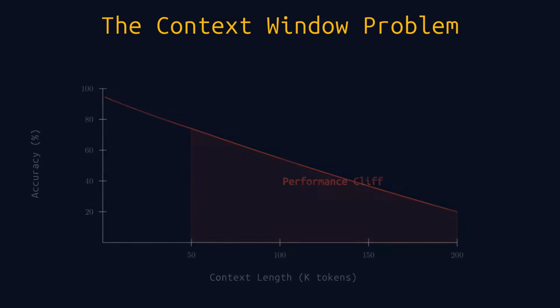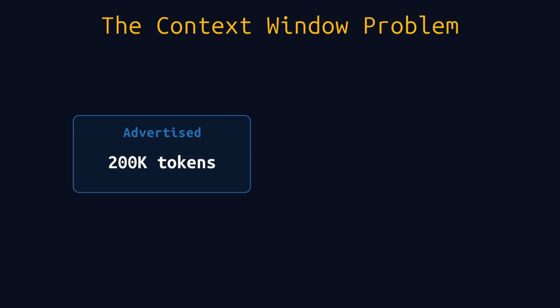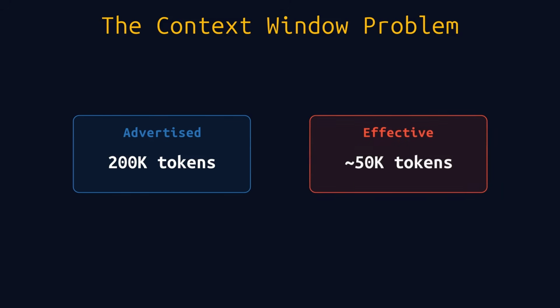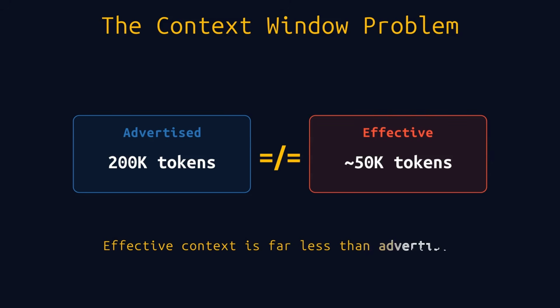The model technically accepts 200,000 tokens, but the effective context, the amount of text it can actually reason about accurately, is far less. Think about that gap. That is a massive difference. And it means current models are fundamentally limited when you need them to analyze long documents, large code bases, or extensive research papers. So what has the field tried?